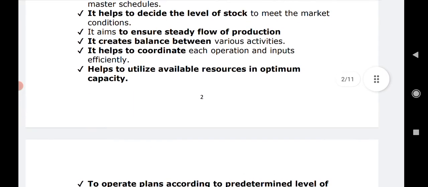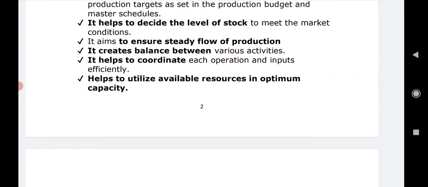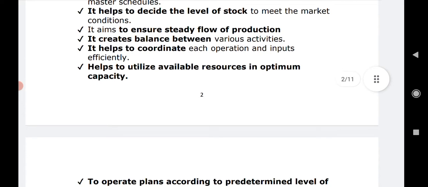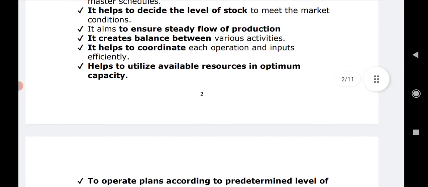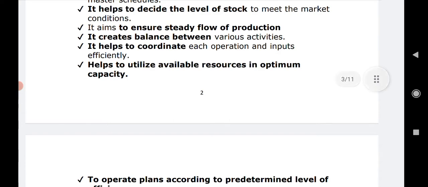Next comes up is it helps to decide the level of stock to meet the market conditions. જે રીતે માર્કેટની ડિમાન્ડ છે એ પ્રમાણે લેવલ ઓફ સ્ટોક યુનિટની અંદર, કંપનીની અંદર, મેન્યુફેક્ચરિંગ યુનિટની અંદર છે કે નહીં, એ આપણે પ્રોડક્શન પ્લાનિંગ કરીએ તો એના દ્વારા we can decide the level of stock. Next comes up is it aims to ensure the steady flow of production.